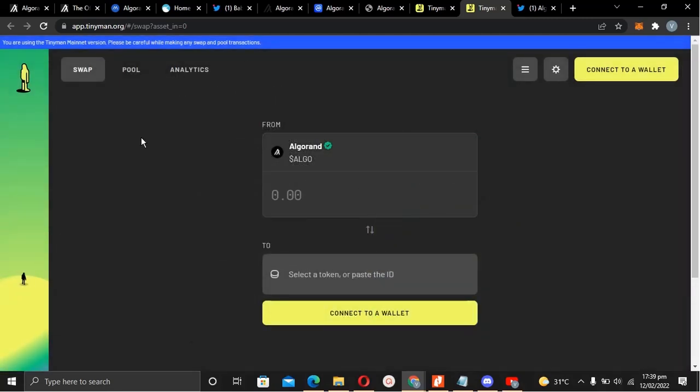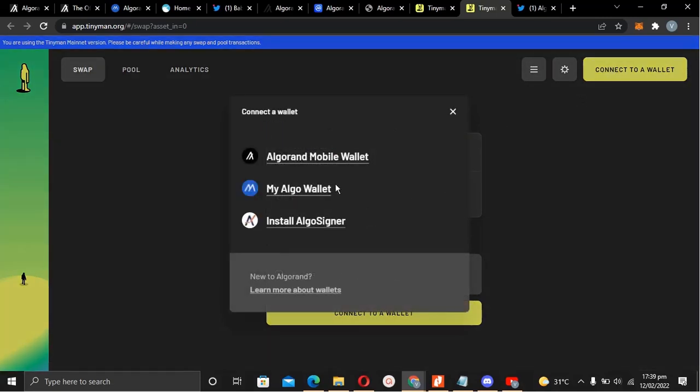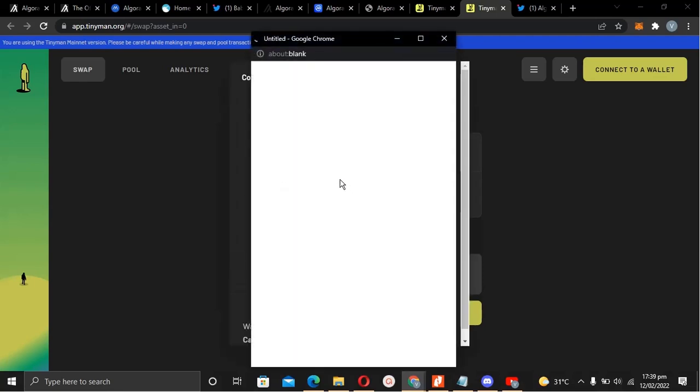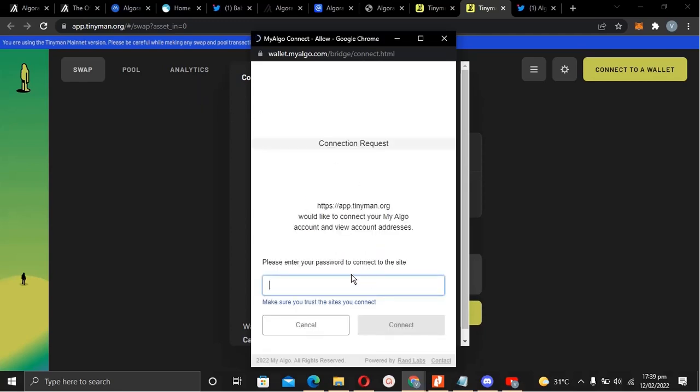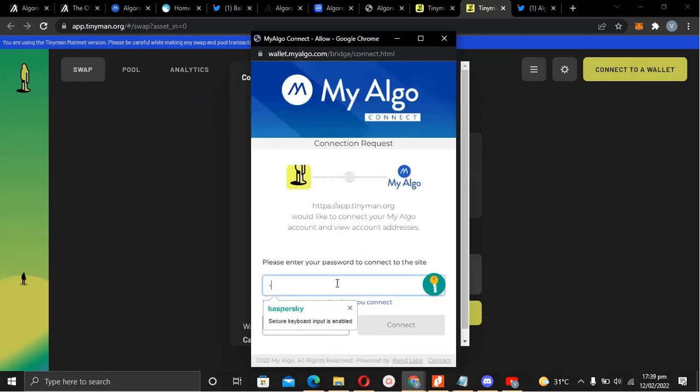Once you're there, you connect your wallet. You can connect to your Algorand mobile wallet, your MyAlgo wallet, and then there's Algo Signer. I really don't use Algo Signer. These are the two I use: this for my mobile and then this for my laptop. So I'll use my algowallet.com and log in to connect to this protocol, this dApp, I mean DEX.